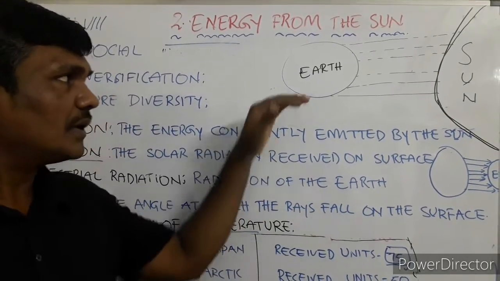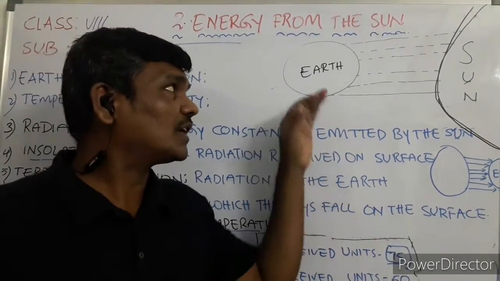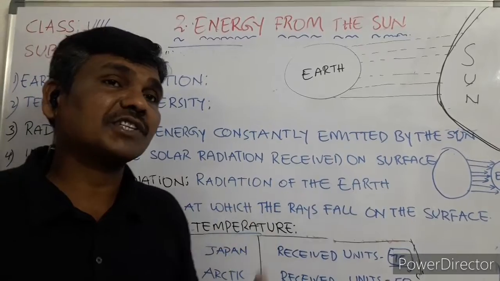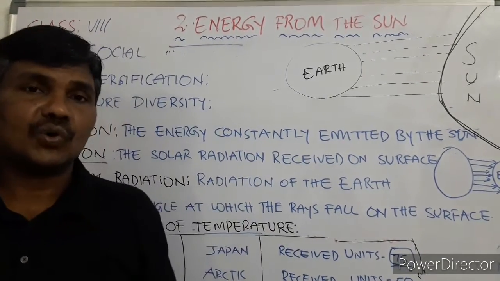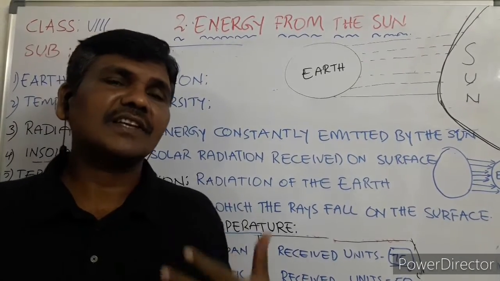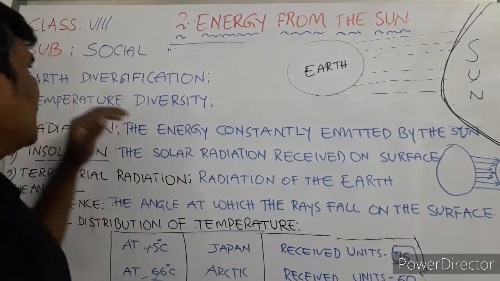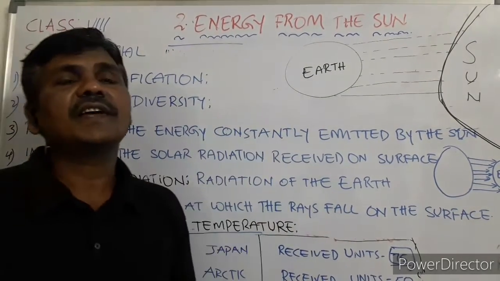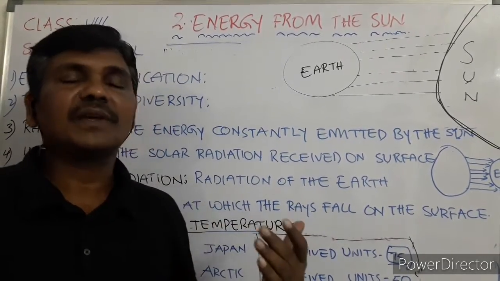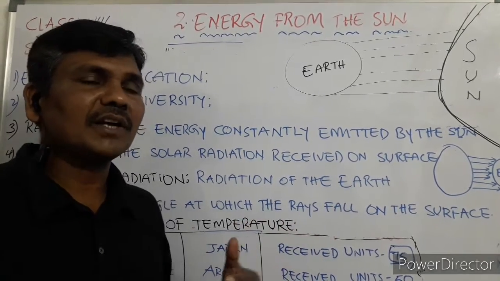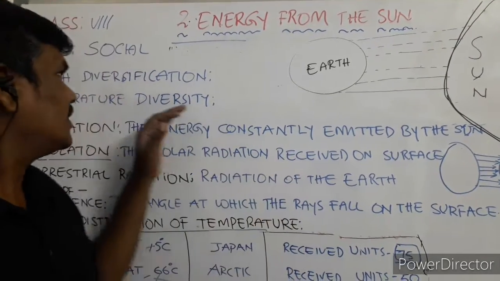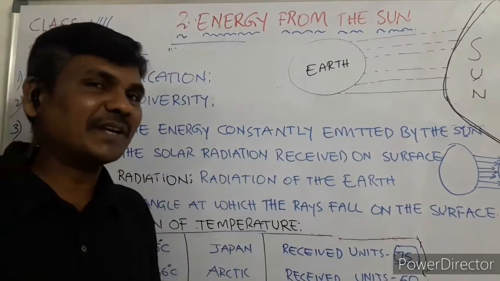We know that in the previous lessons we learnt about the earth and the diversification of the spheres of the earth, which contain oceans, rivers, valleys, mountains, plains and so on. In this context we continue with the temperature diversity on the earth. We get extreme temperature in the summer season, cold temperature in the winter season, and we get rain. So we experience temperature diversification.